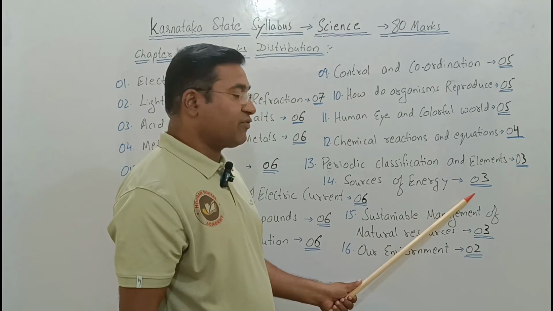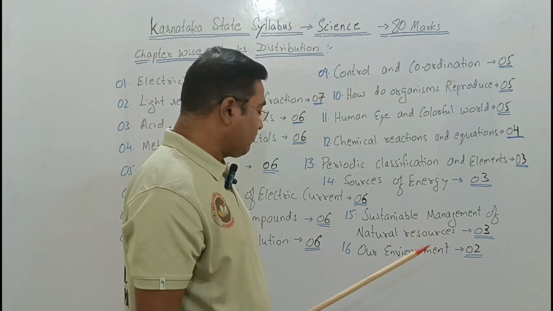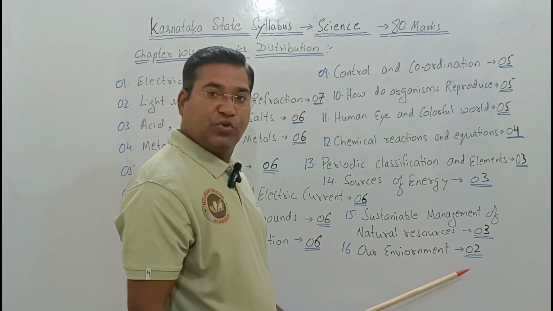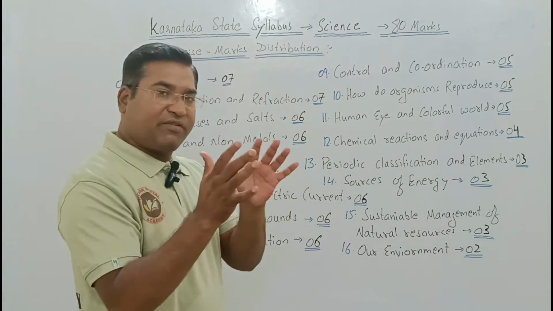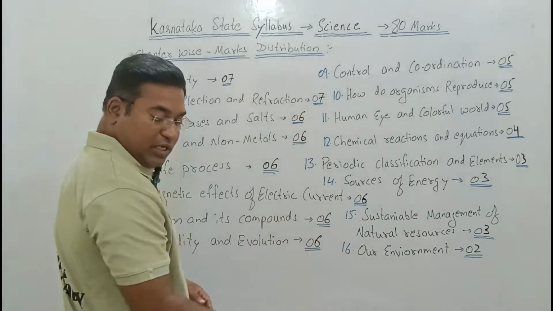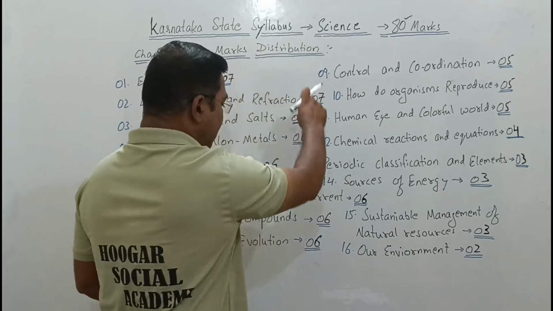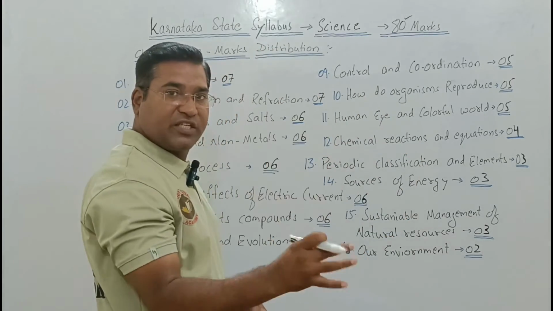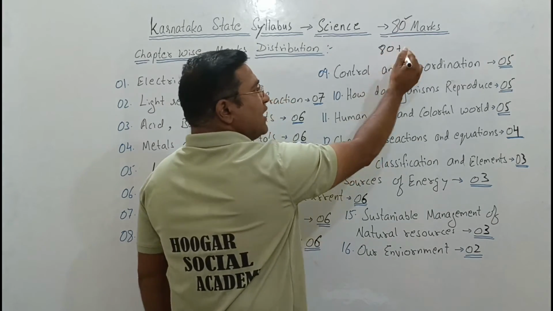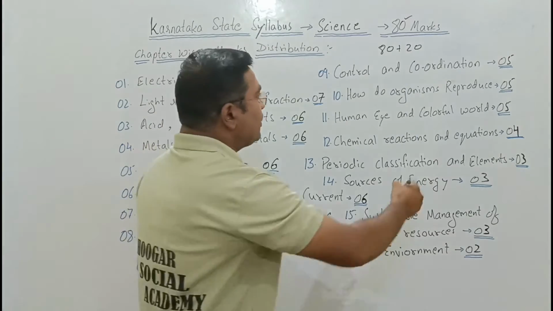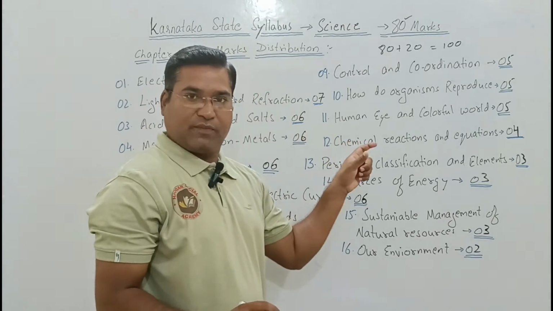Sources of energy consists of 3 marks. Sustainable management of natural resources consists of 3 marks. And Our Environment consists of 2 marks. So in total there are 16 chapters, and on the basis of the weightage, the marks are divided. Total marks, how much is it? It is 80 marks. When we add all the chapter marks, it comes to 80 marks. So 80 will be your written marks and 20 will be your internal marks, which is equal to 100 marks for the science subject. Okay.